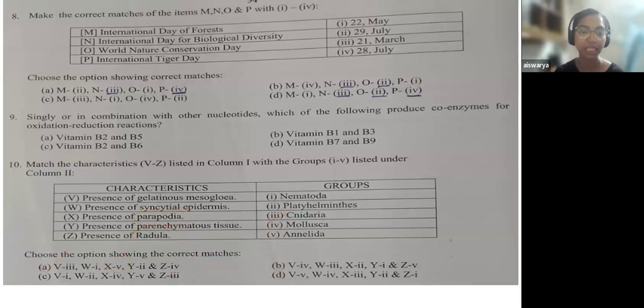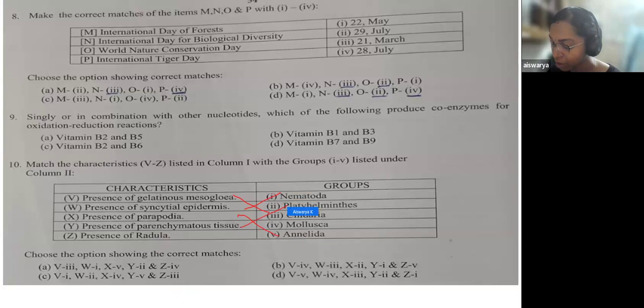The presence of gelatinous mesoglea is found in cnidarians. The presence of syncytial epidermis is found in nematoda. The presence of parapodia is in annelida. The presence of parenchymatous tissue is in platyhelminthes.